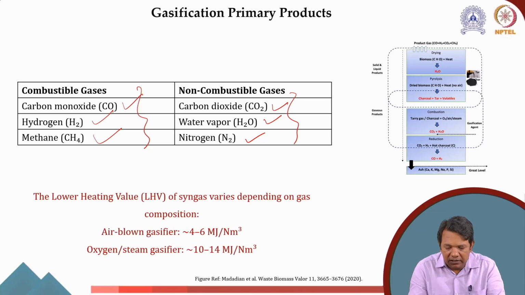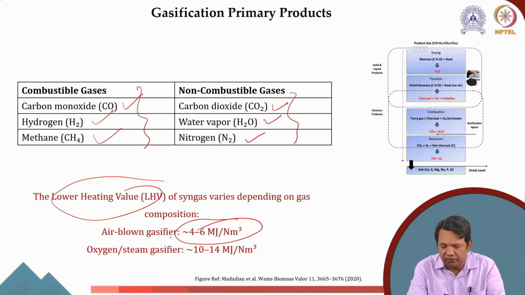Typically, the lower heating value of an air-blown gasifier, that means where we are using air as a gasifying agent, is 4 to 6 megajoule per normal cubic meter. If we replace air with oxygen or steam, the calorific value increases to almost 2 to 2.5 times, that is 10 to 14 megajoule per normal cubic meter.